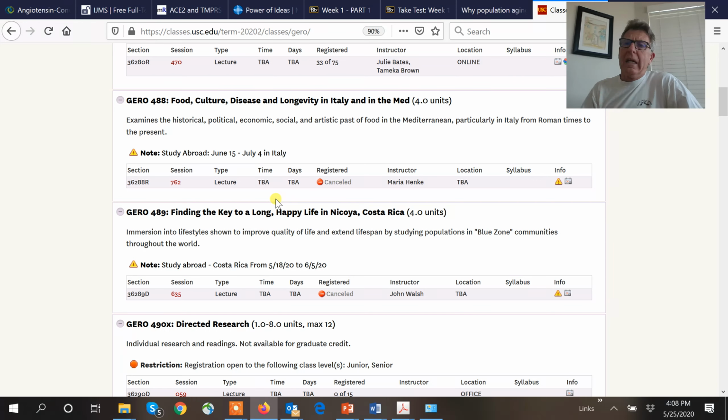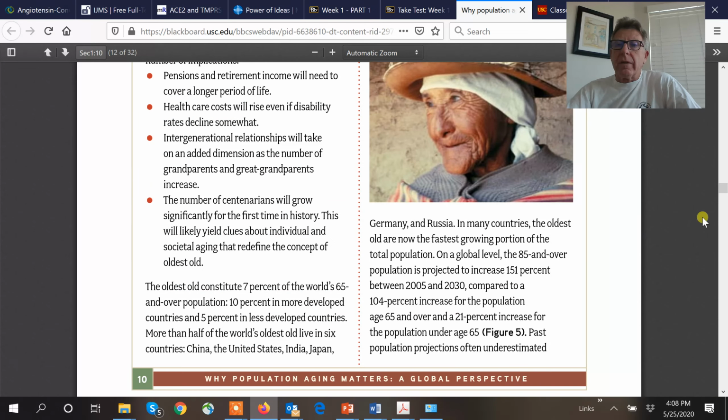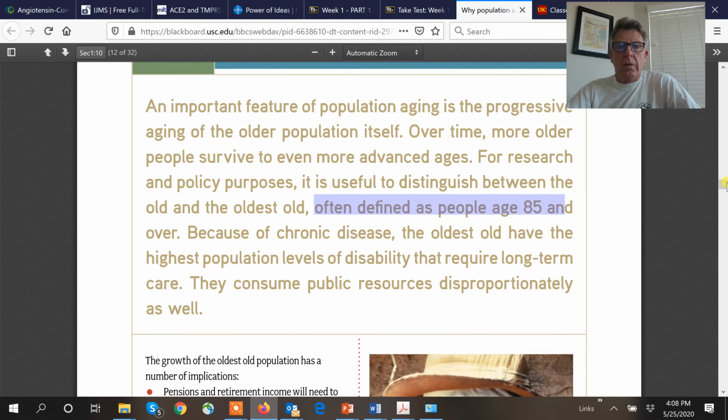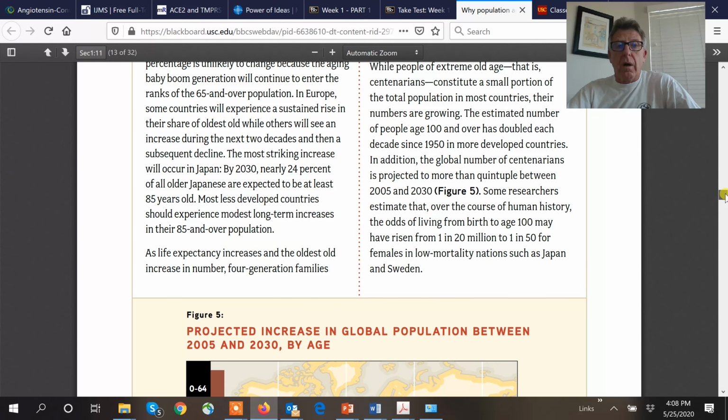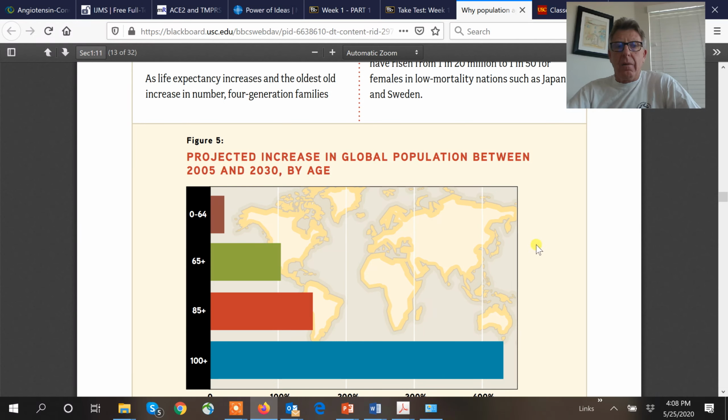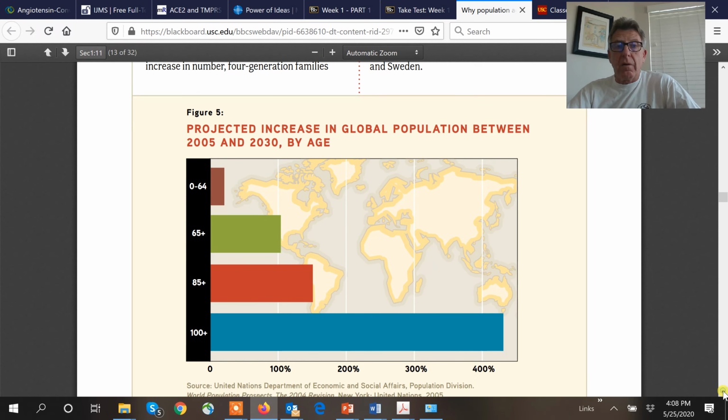It's beautiful. It's going to teach you how to surf, everything. We were going to do some forest walking in the jungle, all this kind of stuff. Learn how to cook, but guess what? COVID-19. All right, so let's go back and look at our oldest old. Again, what's happening here in terms of percent increases.